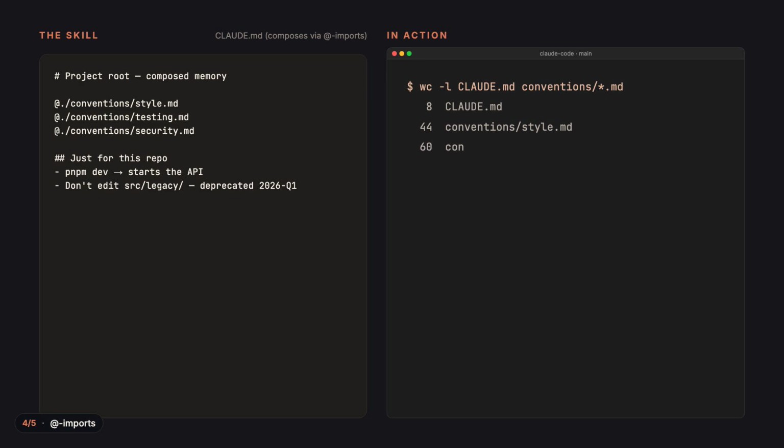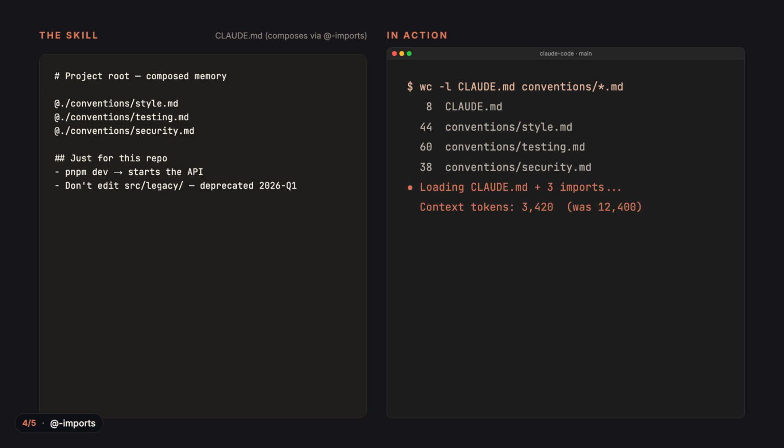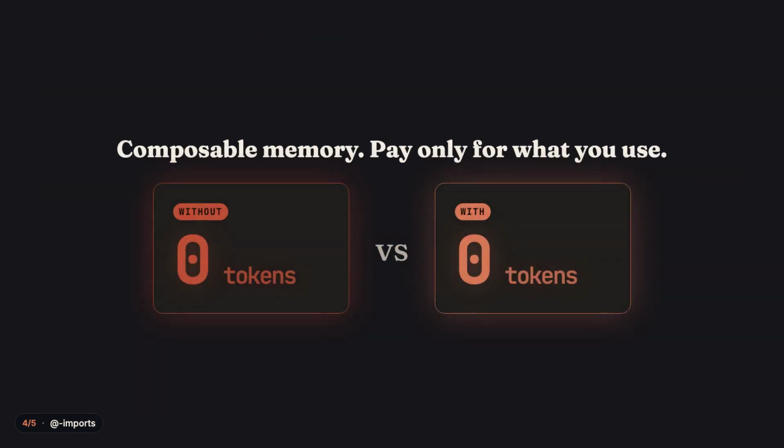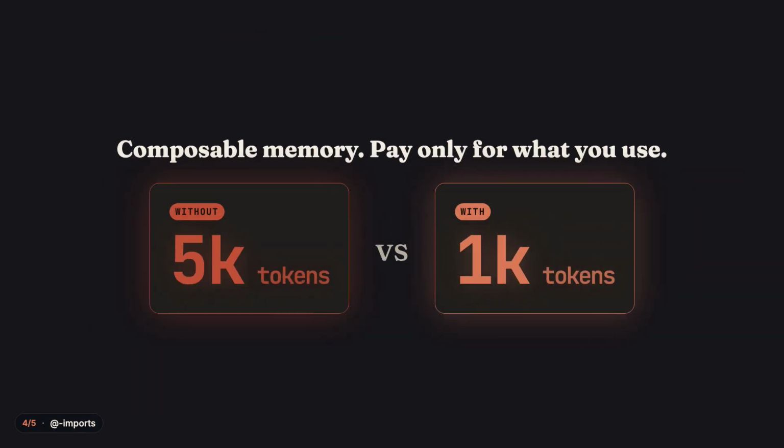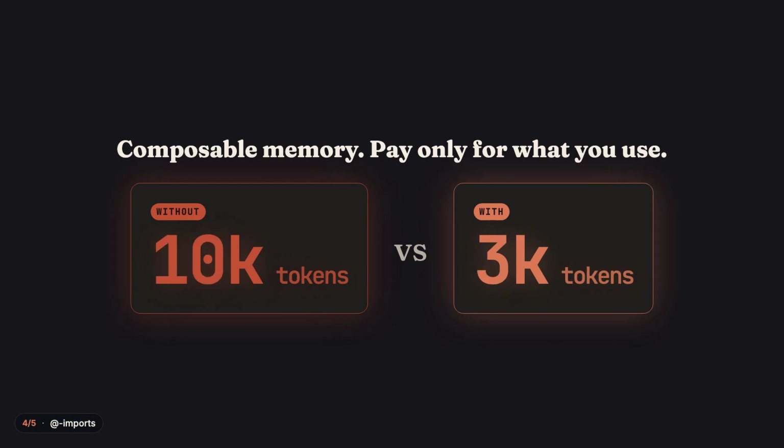conventions/style.md, conventions/testing.md, conventions/security.md. Then in your root CLAUDE.md, @./conventions/style.md. 3 imports, 8 lines of root. Same rules, fraction of the bill. 12,000 context tokens to 3,400, 3.6 times lighter.